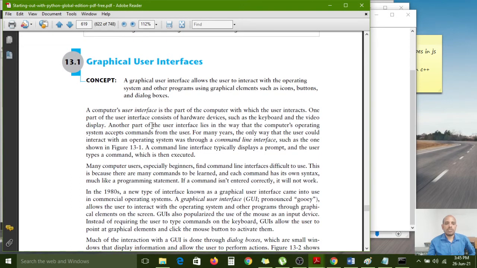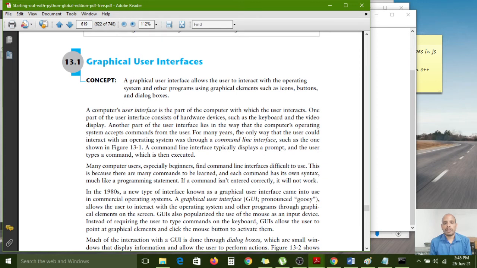A computer user interface is the part of the computer with which the user interacts. For example, when you enter the ATM room, the machine will show some options: please insert your ATM card. Immediately you put the card in the allotted slot.